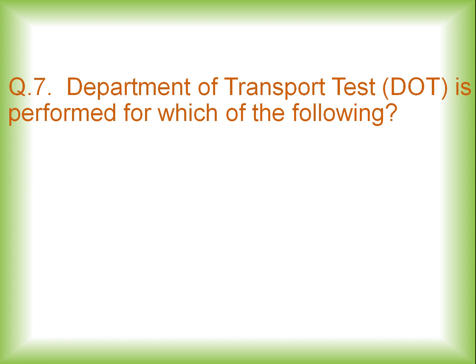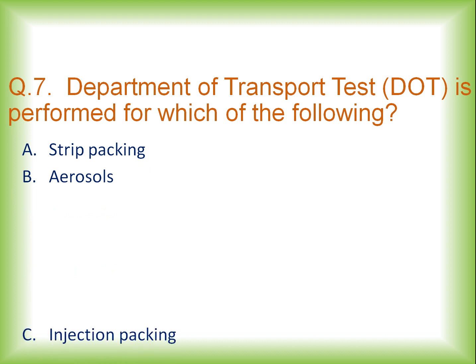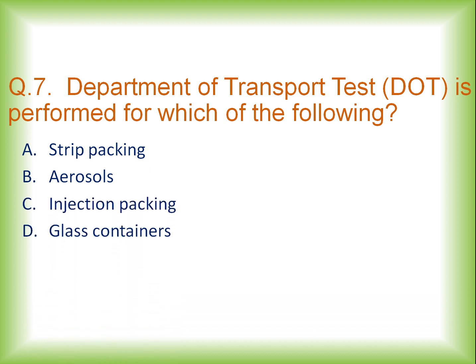Question number 7. Department of Transport Test, that is DOT, is performed for which of the following dosage forms? Slip packaging, aerosols, injection packaging, glass containers. And the right option is aerosols. So this is an important question, that is DOT, Department of Transport Test, is performed on which pack system or dosage form. So the right answer is aerosols. Keep this in your mind, DOT is performed for aerosol systems.